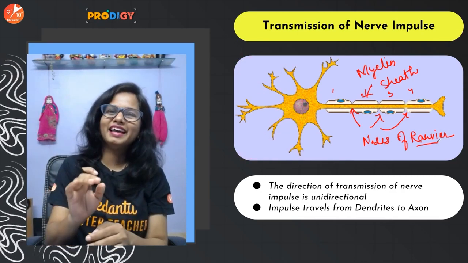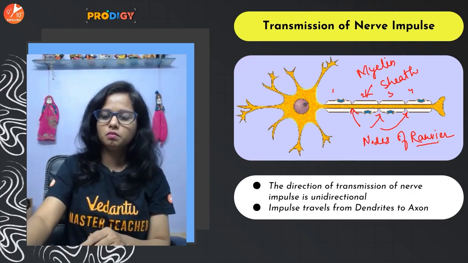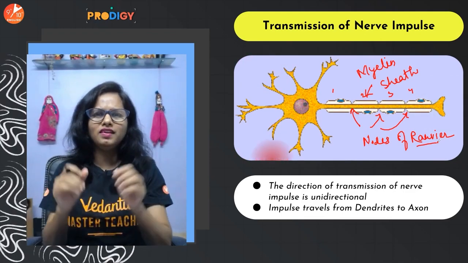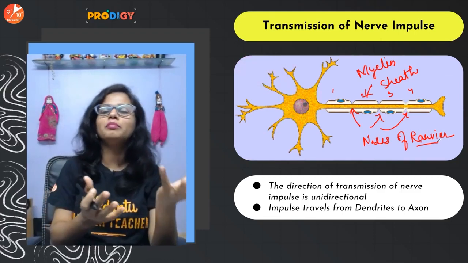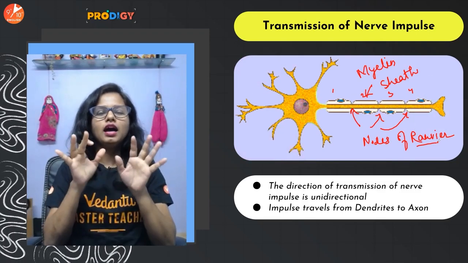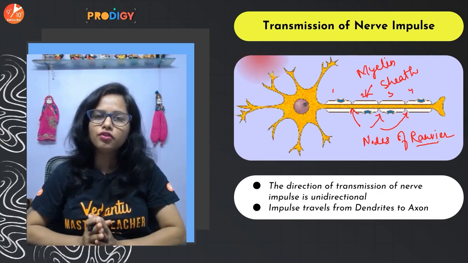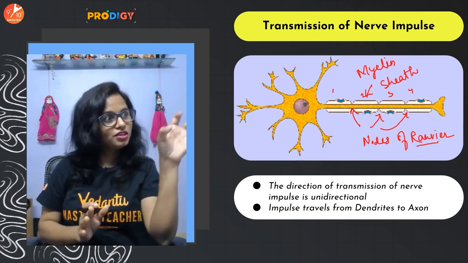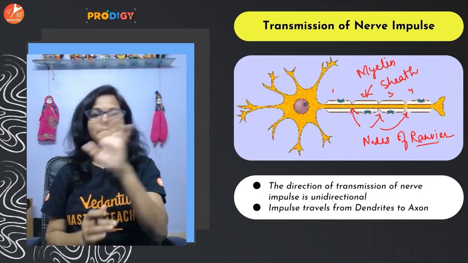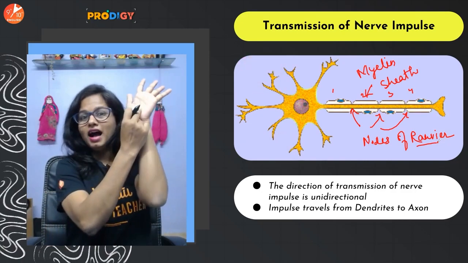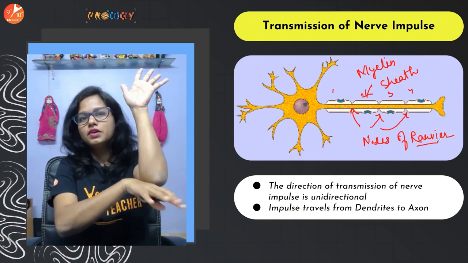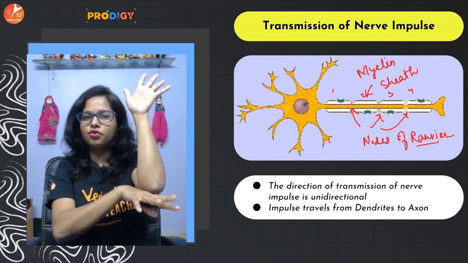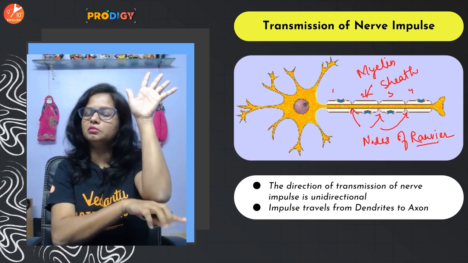Some neurons can have this myelin sheath, meaning they are myelinated. Okay, and some do not have this myelin sheath. So myelinated and non-myelinated neurons. Now, how do these neurons transmit this information, you know? The information is picked up by the dendrites. Then it passes through the cyton, then to the axon, and finally it is released to the next neuron with the help of the axon terminal.